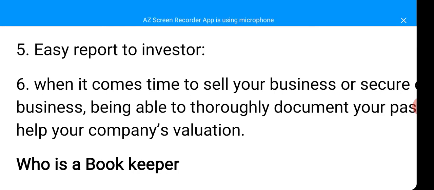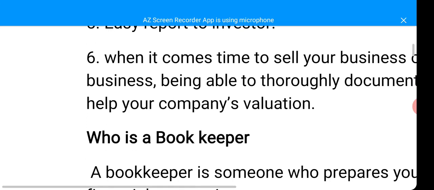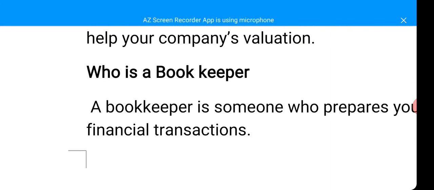Or you may want to enjoy some benefit from the government. The government wants to help some businesses that are growing. The government will request your records. If you don't have records, there's nothing to tender for you to benefit from such things. So when it is time for you to sell your business or secure capital to grow your business, you actually need your records. And then now we are going to look at who a bookkeeper is.